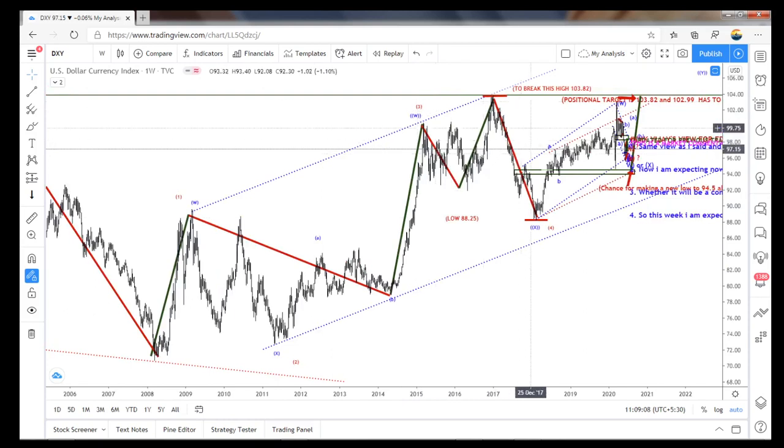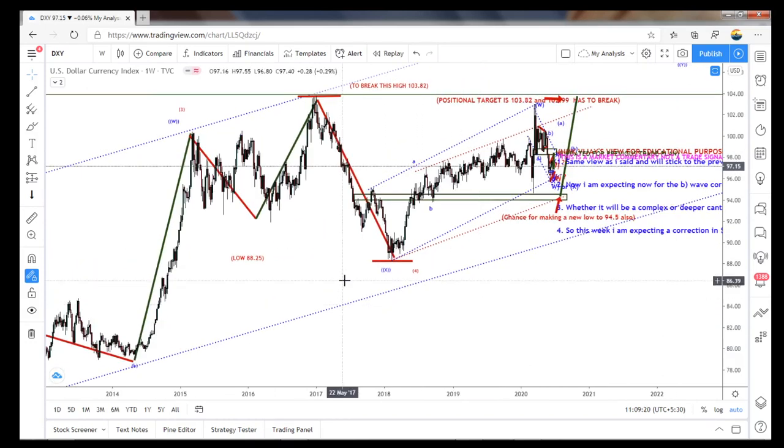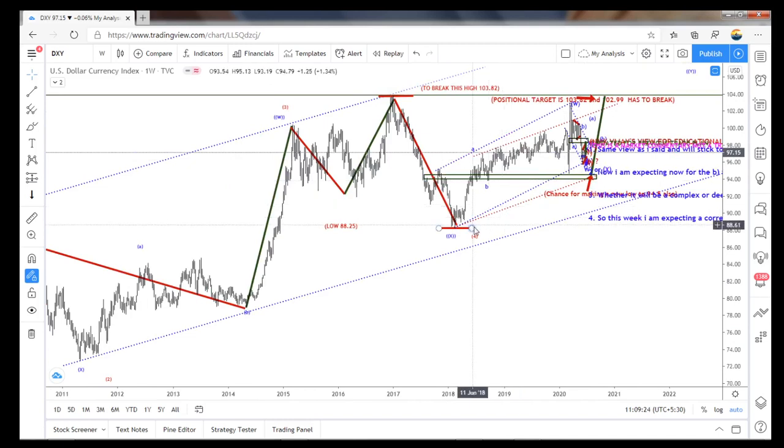So I took it as an irregular flat or expanded flat. So this could be a 5-wave corrective structure. So 1, 2, 3 and 4 as an irregular flat. And now we are in that ABC to the 5th wave to the upper side. Or whether it continues into more complicated corrections here, it could be possible.